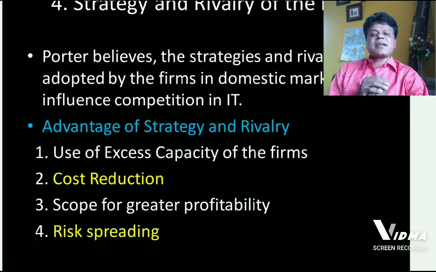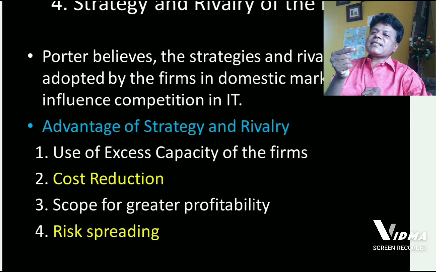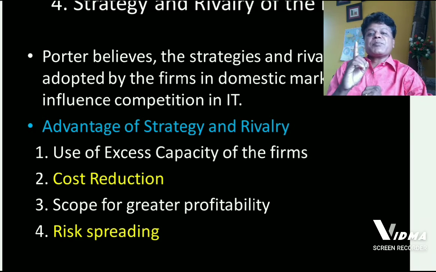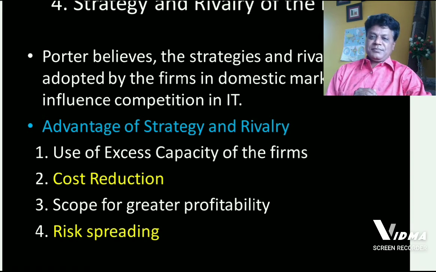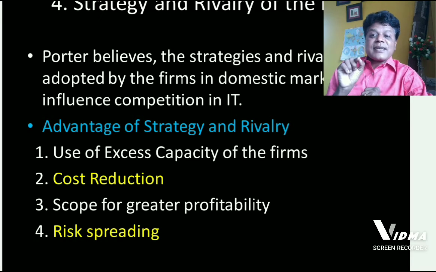What are the advantages of strategy and rivalries? Look at the screen. Number one, use of excess capacity of the firms. Because of strategy and rivalry, there is every possibility that firms may use their capacity more than what they are supposed to use. This is an advantage. If a firm has an ability to produce 100 units, because of strategy and rivalry, they may produce more than 100 units. This is the excess use of the capacity of the firm.